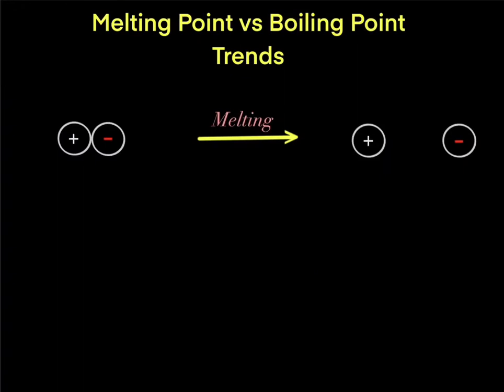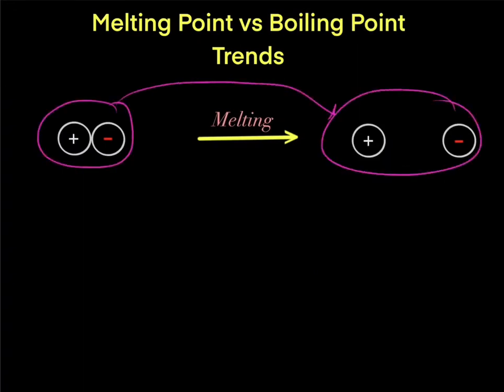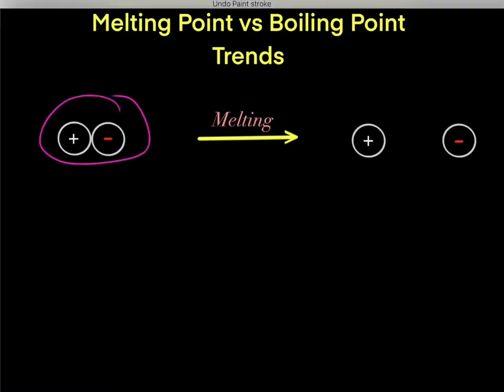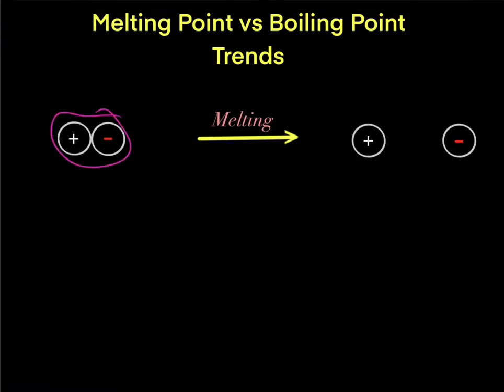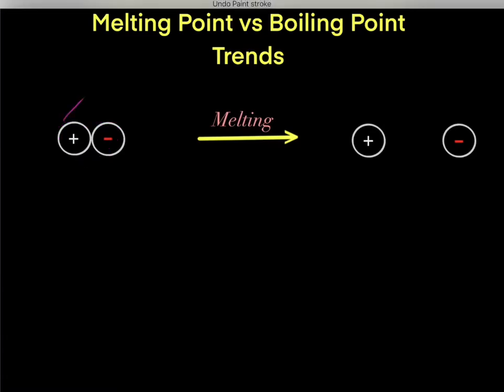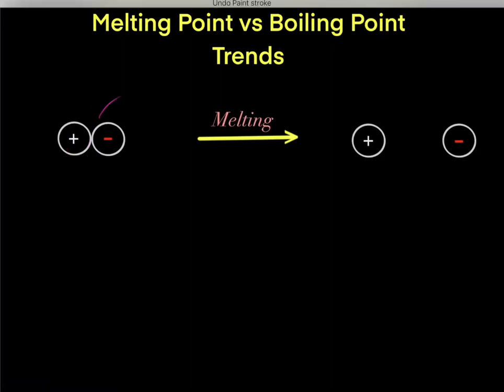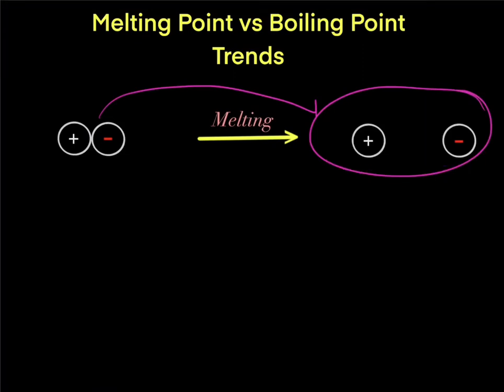So what exactly happens when we take a solid and we melt it into a liquid? Well, initially the solid is in this very organized lattice structure. And what forms this lattice structure is Coulombic interactions, where one compound has a positive charge and the other compound has a negative charge. So due to these Coulombic interactions, they attract, forming a very organized lattice structure. However, if we want to melt this solid into a liquid, we need to break these bonds. Because again, it's these bonds that make a very organized structure. So we need to break these bonds to create a more disorganized structure, which forms the liquid.